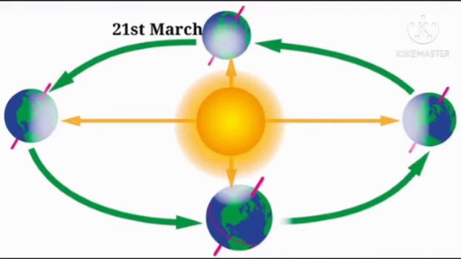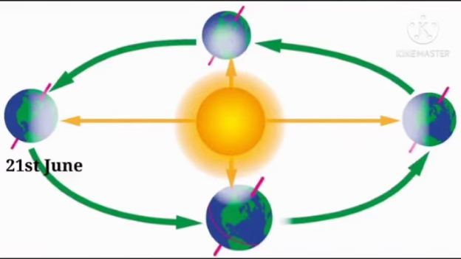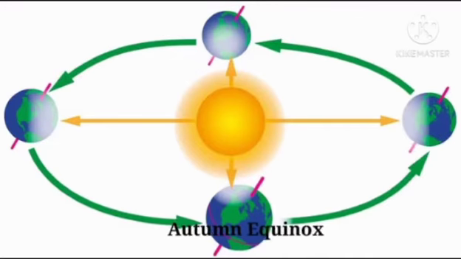But as the Earth moves slowly from the first position to the second position, the northern hemisphere tilts toward the Sun. So in the northern hemisphere, the days become longer and the nights shorter, and this gives rise to summer conditions. This is referred to as the spring equinox. On 21st June, the vertical rays of the Sun fall on the Tropic of Cancer. This is the maximum inclination of Earth's axis in the northern hemisphere toward the Sun, and this is referred to as the summer solstice. When the Earth comes to the third position, the entire Earth has equal day and night. This is referred to as the autumn equinox.